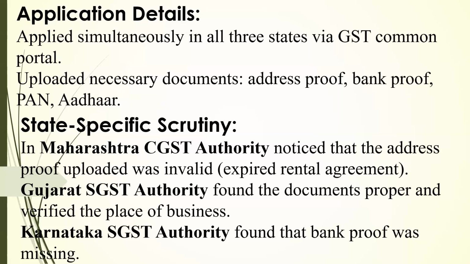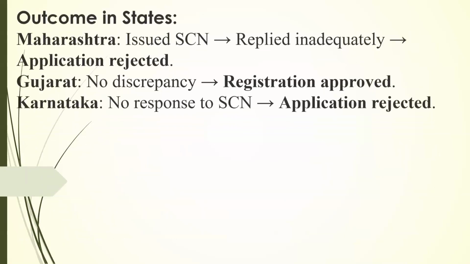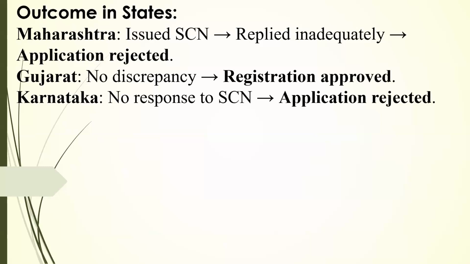Now, what would be the outcome? Maharashtra issued show cause notice, replied inadequately, application rejected. Gujarat, no discrepancy, application approved. Karnataka, no response to show cause notice, application rejected.